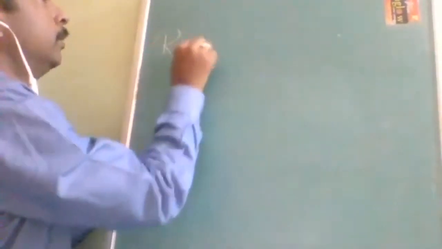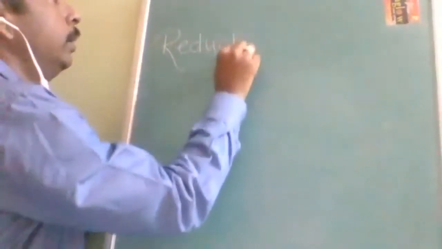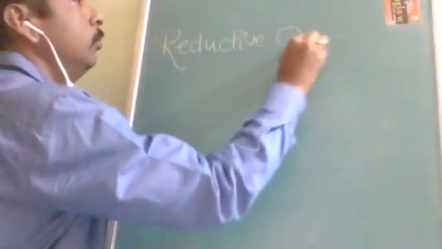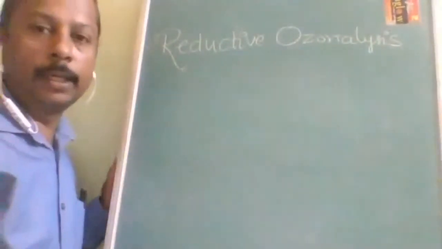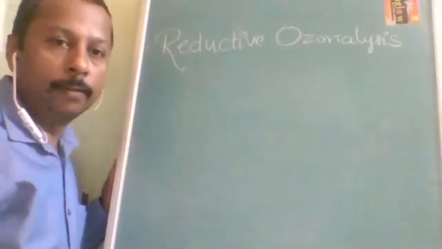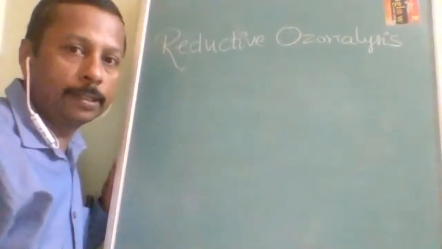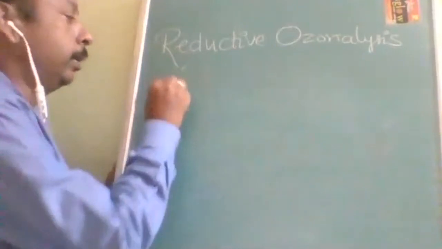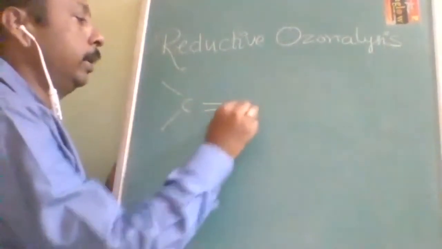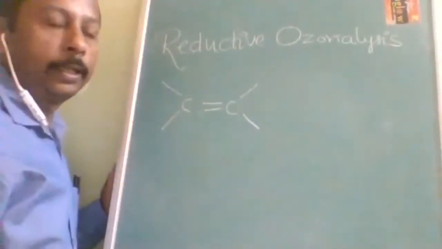Next and most important, and already you have studied this also. From reductive ozonolysis. What is the next method? By the reductive ozonolysis. There are two types of ozonolysis: oxidative ozonolysis and reductive ozonolysis. For aldehyde, what do you have to do? Just reductive ozonolysis. So I am going to tell you a technique over here. What is the technique? See here. See, double bond. Alkene is there.